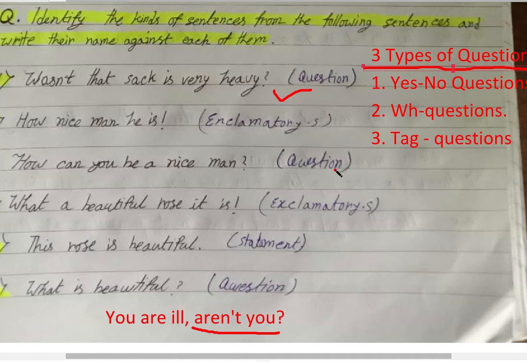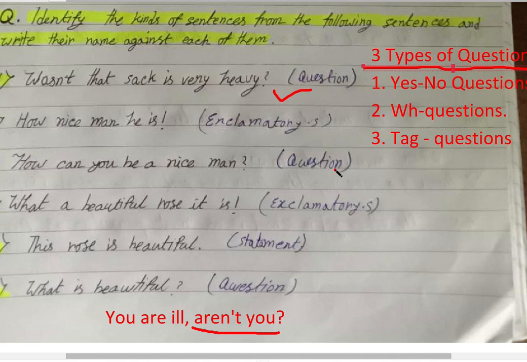How much, how many, এগুলো দিয়ে কোশ্চেন হলেও ওগুলোকে সাধারণভাবে WH কোশ্চেনের মধ্যেই ধরা হয়, ঠিক আছে? Otherwise, all questions that begin with some WH question words, that means who, which, when, whose, all these are WH questions. Okay? And tag question is this type of question: you are ill, aren't you?